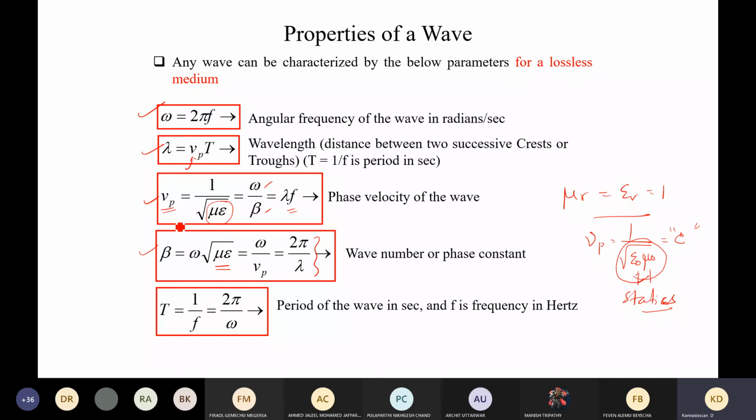So for instance, the phase velocity is inversely proportional. So if we take, say, one is silicon dioxide and another one is titanium oxide. So for the wave which is traveling in titanium oxide, it will go slow because here this epsilon r is 100, while this value epsilon r is approximately 4 only.